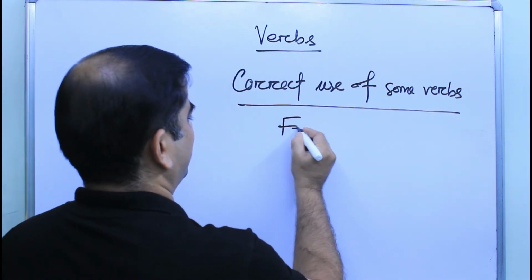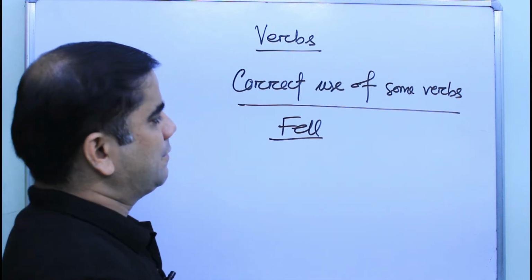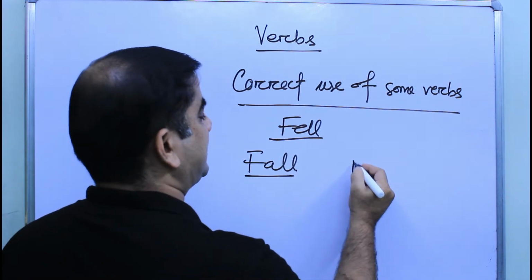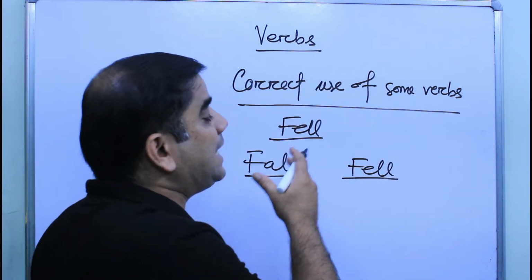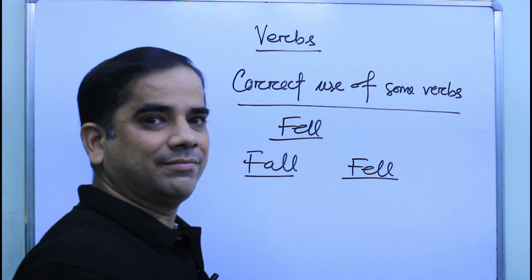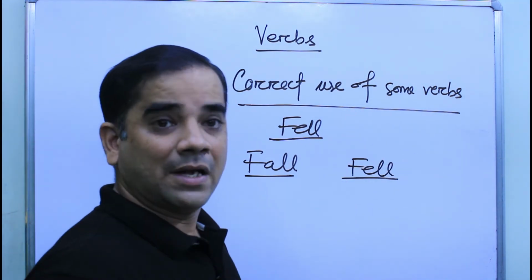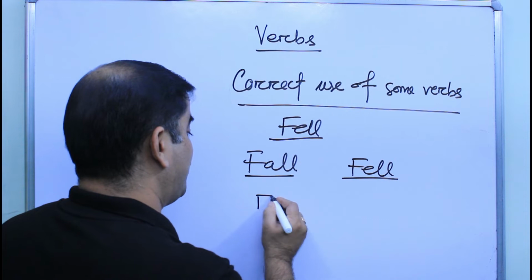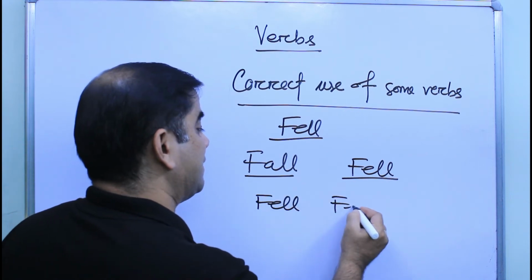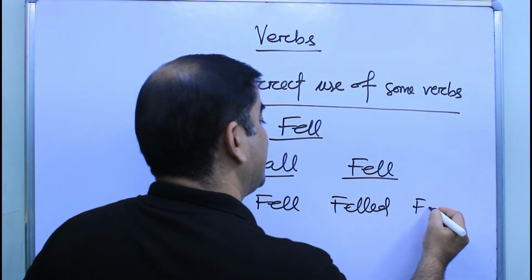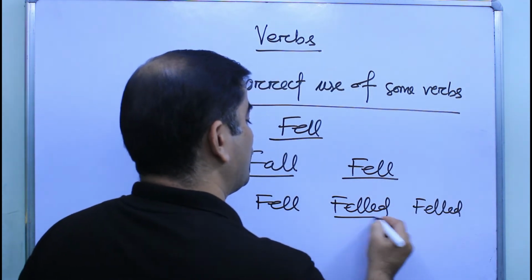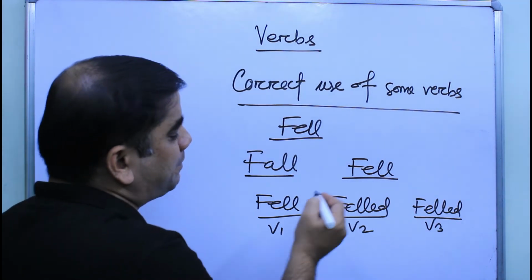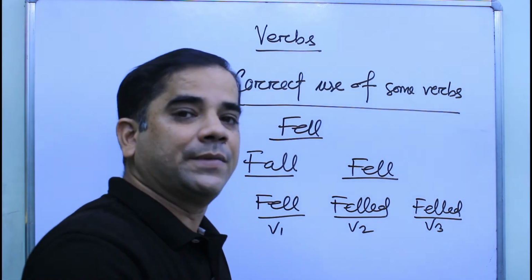Fell is the past form of the verb fall. Fall, past is fell, and it indicates the falling of something. But remember, when fell is used in V1, that means present form, fell, its past tense is felled and past participle is also felled. V1, V2 and V3. So what does it mean? Fell means to make something fall.